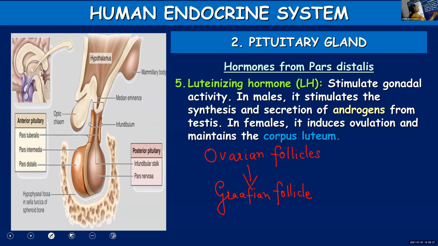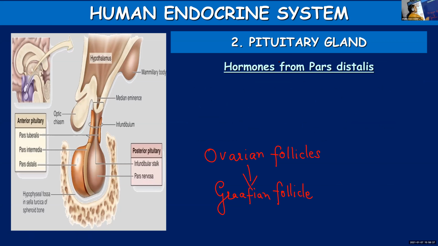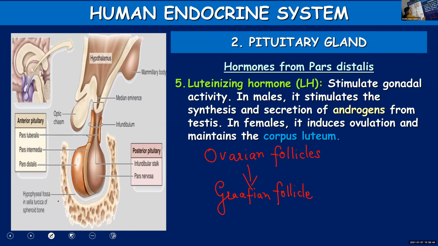In order to make you understand what is meant by corpus luteum, I'm saying this: the ovarian follicles will mature and form the Graafian follicle. It is from the Graafian follicle that the egg will be released.